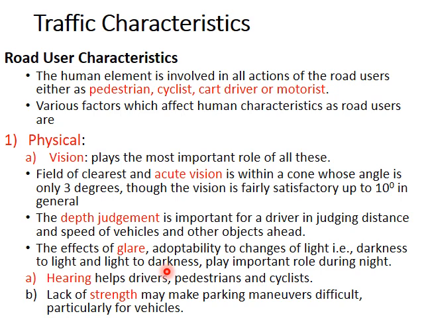In that case, or at night when we travel, a headlight of the vehicle traveling in our opposite direction will cause some glare in our eyes. So we must be able to adapt to that change of light. So clear vision in a cone of 3 degrees or maybe up to 10 degrees. Then depth judgment and glare are the important characteristics which affect vision.